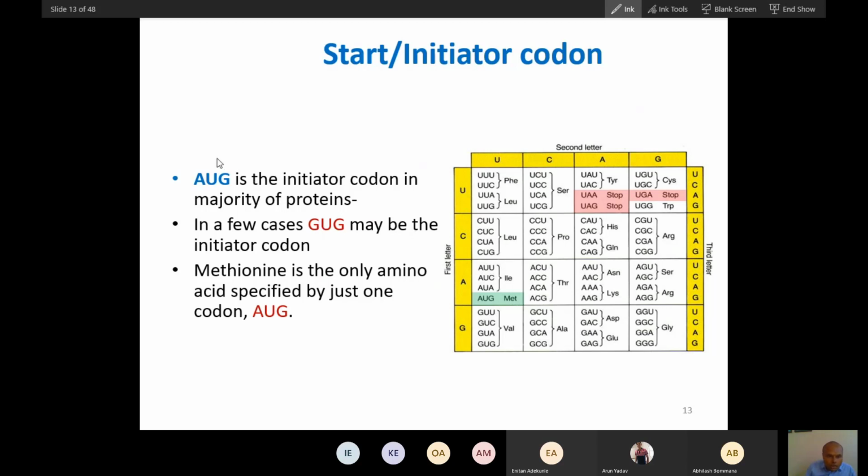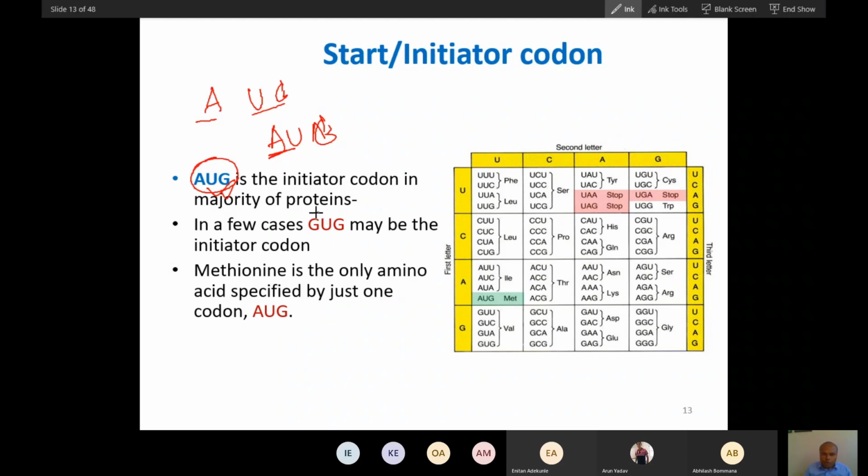Now let's talk about initiation. AUG is always the initiation codon. A is the start letter of the English alphabet also, so you can remember. AUG is the start codon, and this codes for methionine.